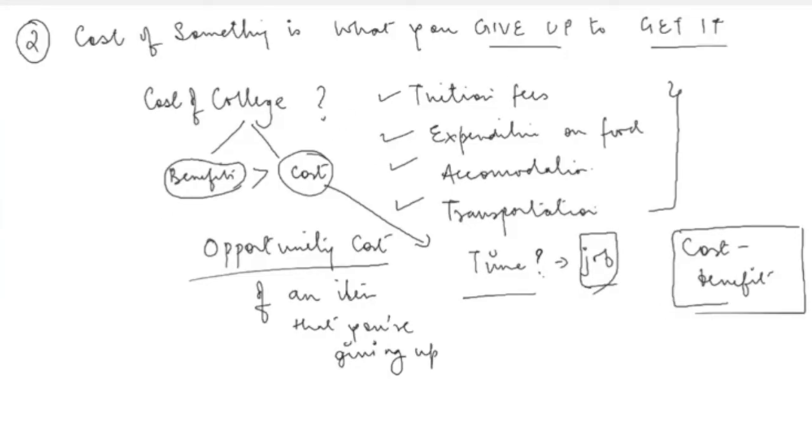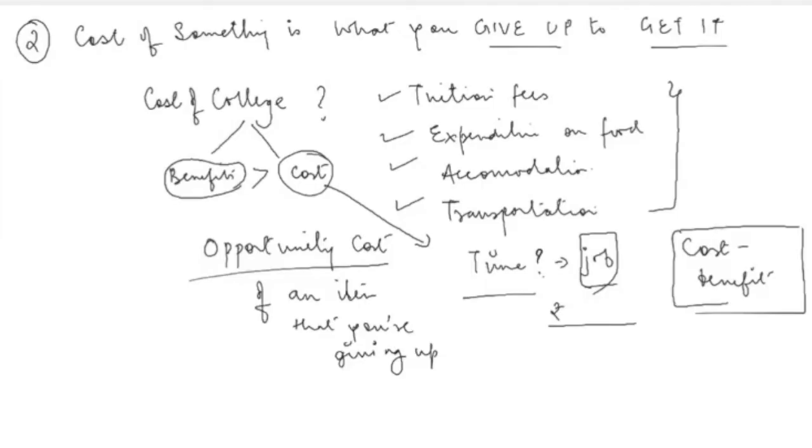You could obviously have different alternatives. Let's say this is one alternative that you would have had. Instead of going to college, you would have taken up a job and started working there. So definitely while working, you would have earned something. So in these 3 years, you would have earned some money. That is also an indirect cost of going to college, which we often miss out when we talk about any kind of cost.